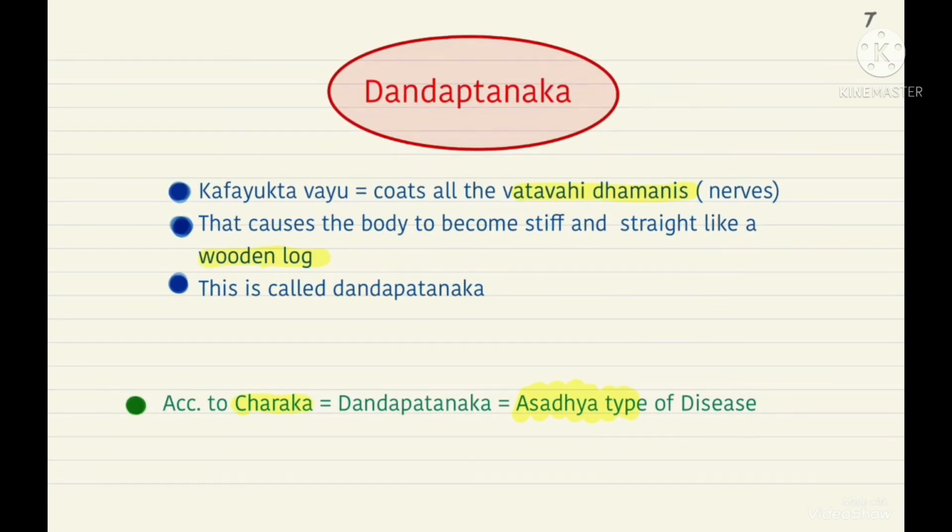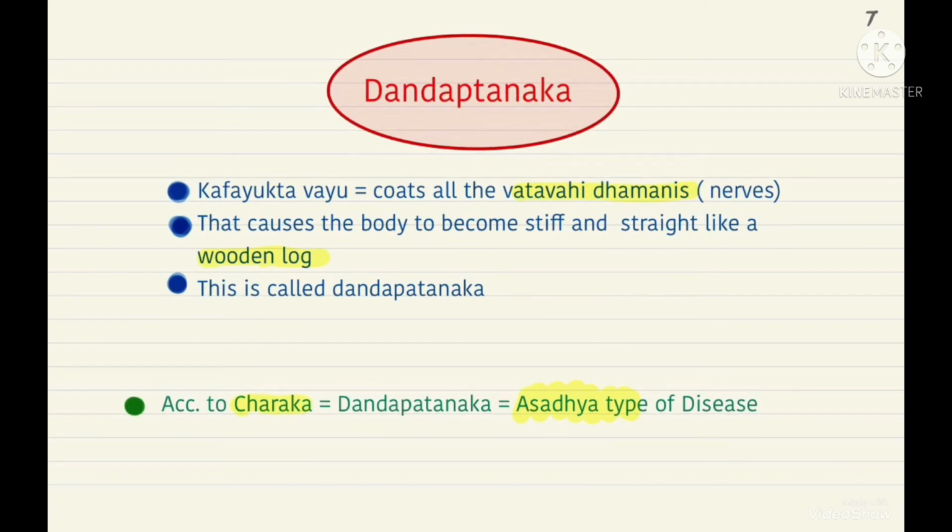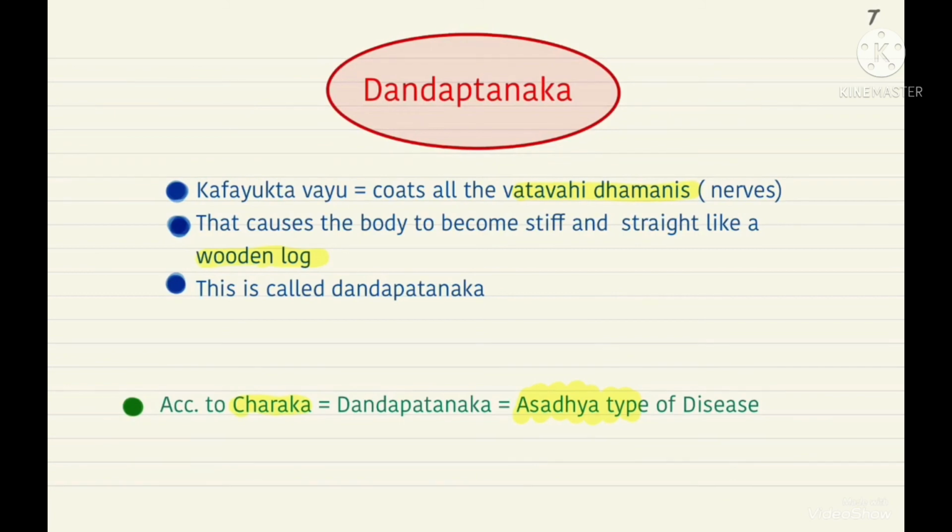Now according to Charak Samhita, dandapatanaka is an asadhya type of disease. It cannot be cured. It is an extremely darun disease, what we have seen earlier. It is an agonizing disease and it is incurable. So if you are asked about dandapatanaka, this is a small answer that you will be writing. You won't be asked for more than 2 marks about this. So this much is sufficient about dandapatanaka.